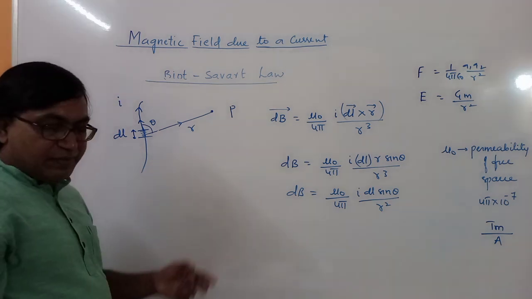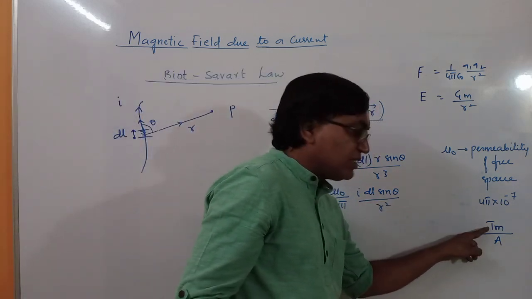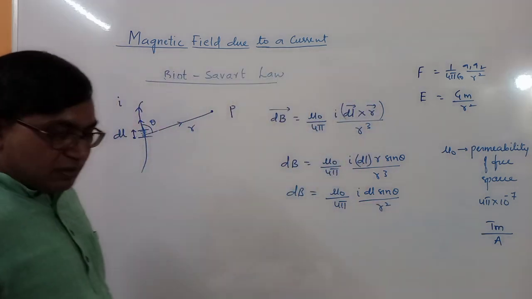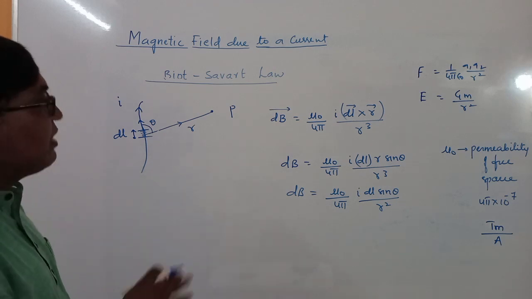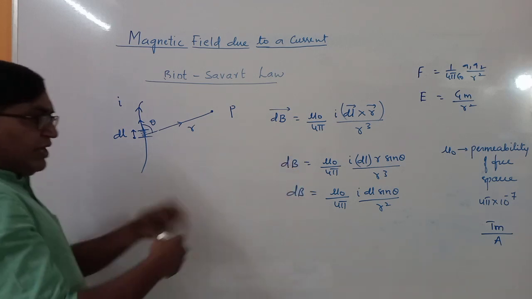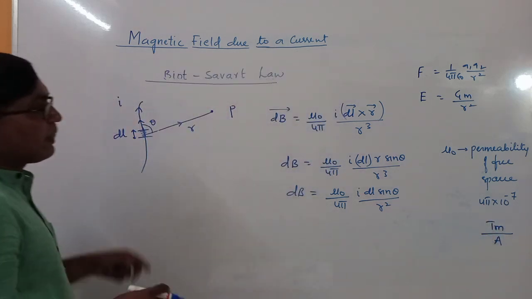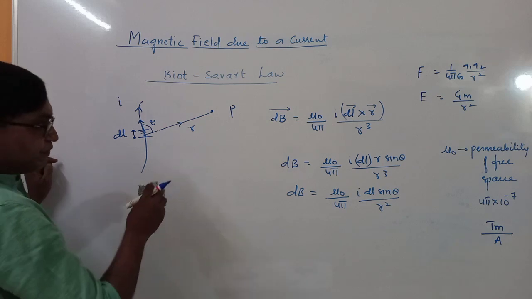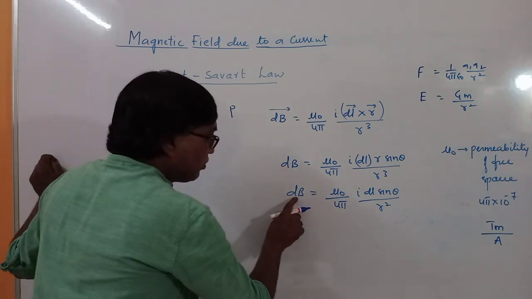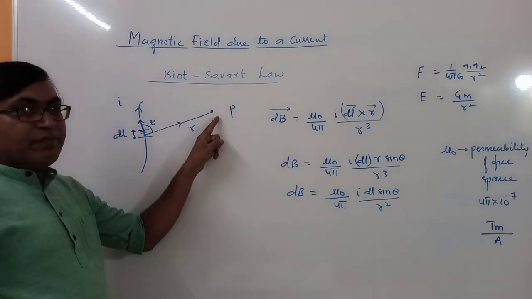So for Tesla meter per ampere, you can just replace Tesla with Newton per ampere meter and you will get the units. Fine, so different units. This is also a unit, Tesla meter per ampere. This will give you the magnitude of the magnetic field at this point P.